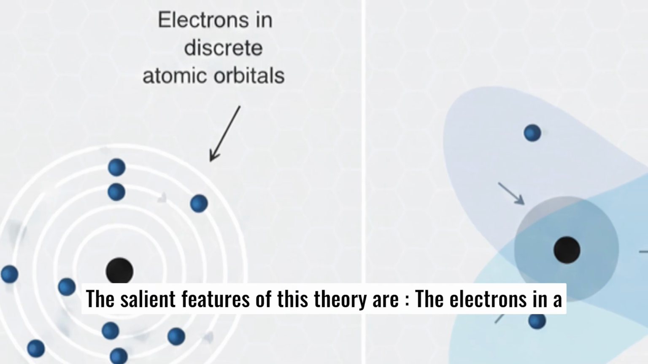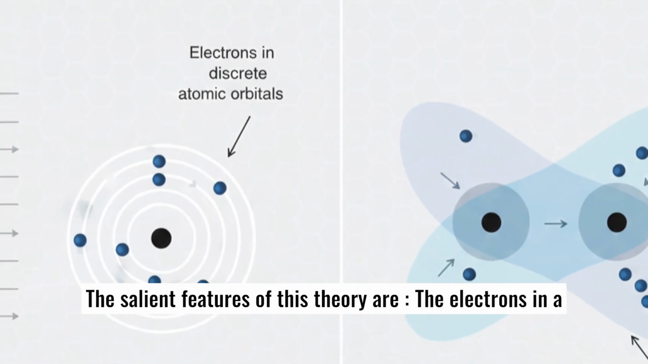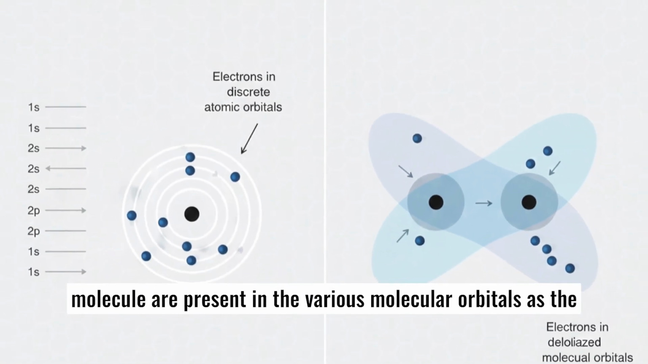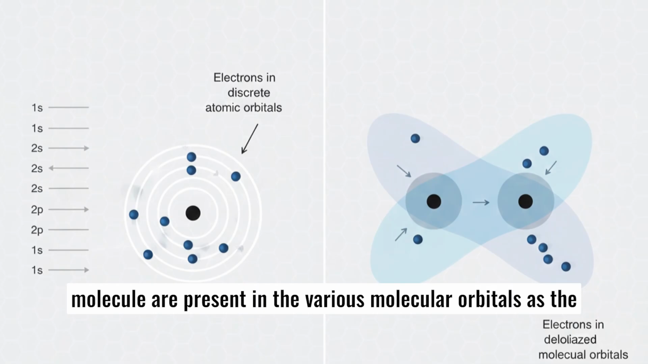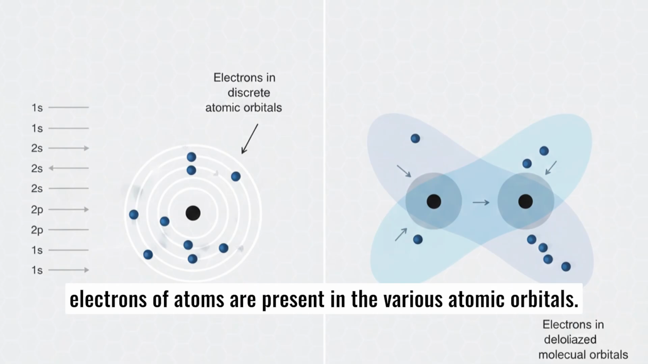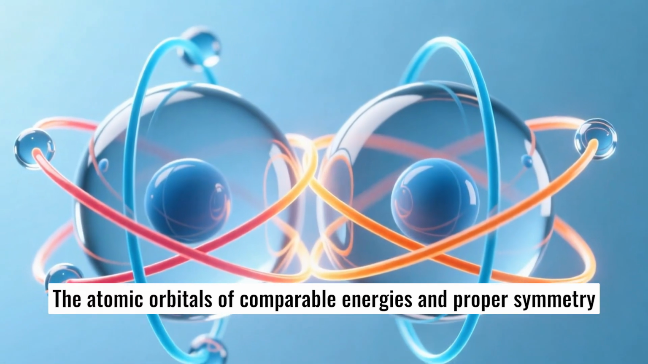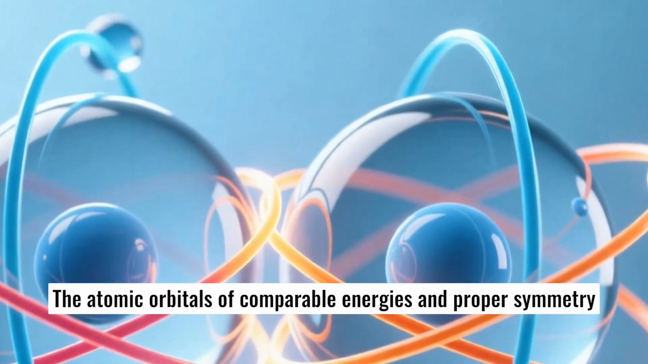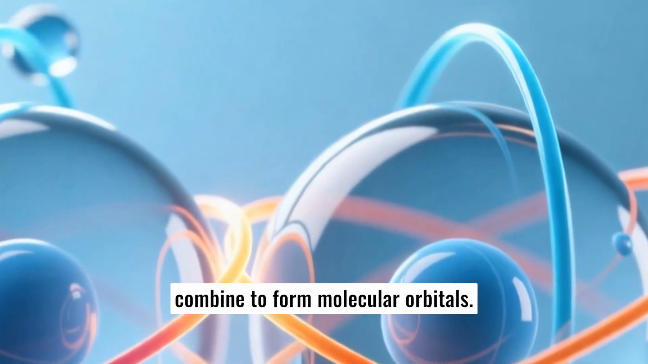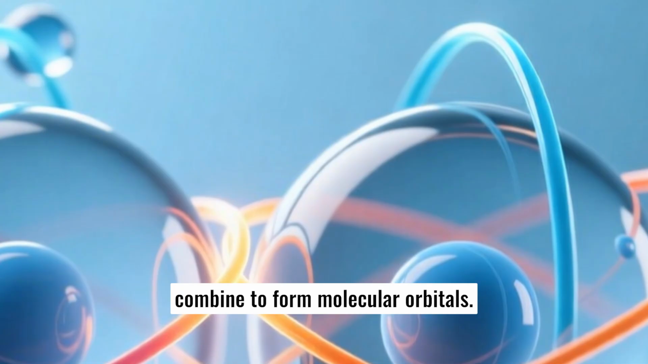The salient features of this theory are: the electrons in a molecule are present in the various molecular orbitals, as the electrons of atoms are present in the various atomic orbitals. The atomic orbitals of comparable energies and proper symmetry combine to form molecular orbitals.